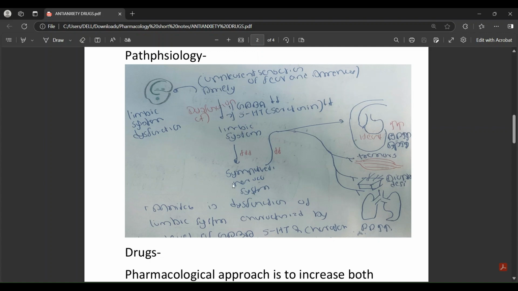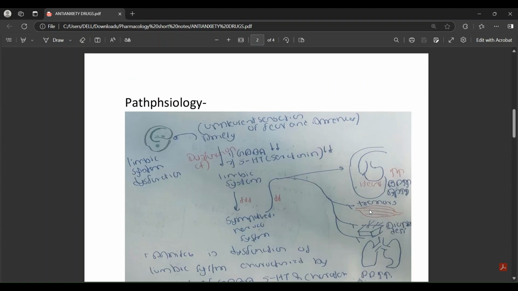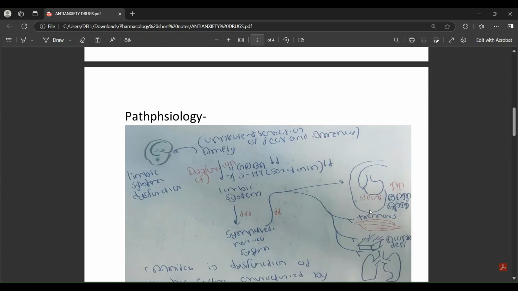Due to that, the sympathetic nervous system will be activated. Heart rate will increase, blood pressure will increase, and there will be tremors, and diaphoresis as well, and respiratory rate will increase. All these are sympathetic nervous system effects. So that is what is happening in anxiety.